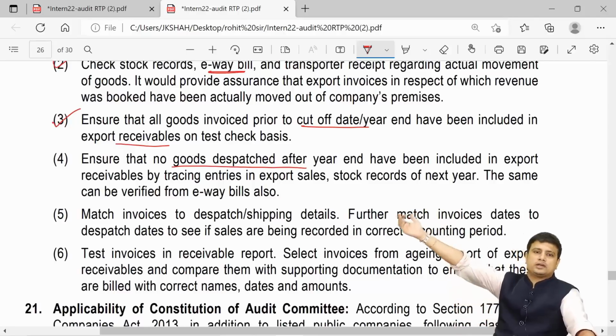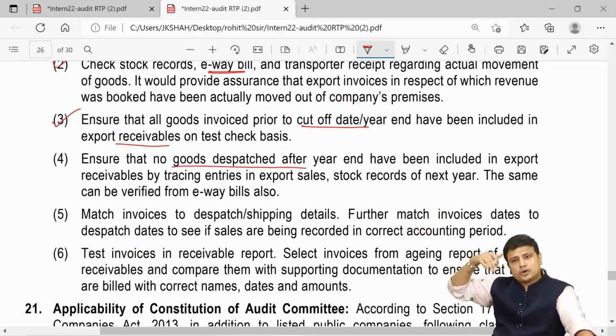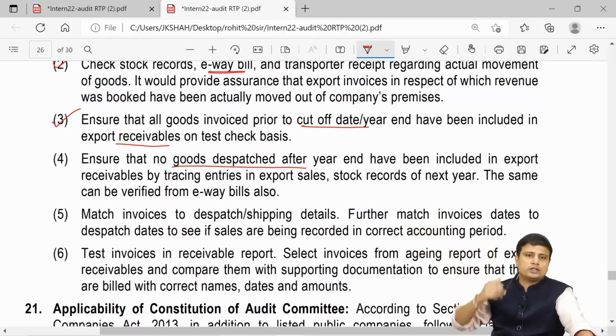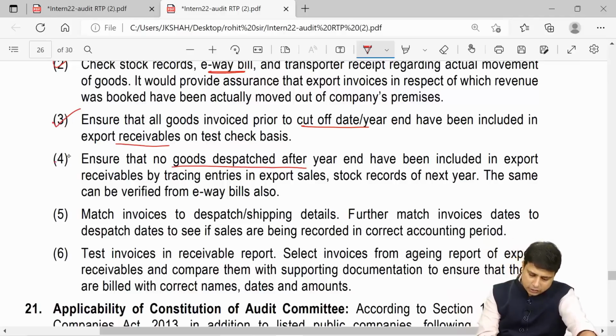Ensure no goods dispatched after the year end have been included in export. So goods which are dispatched after the year end will be recorded in the sales of the next year. It cannot be included in this year. For this, we will match the dispatch invoices, dispatch bills. We will also check the shipping details, so we come to know whether the goods were actually dispatched or not.